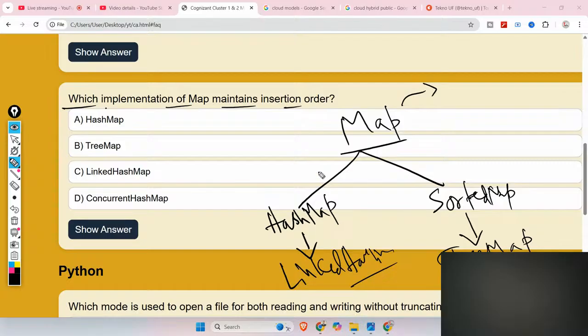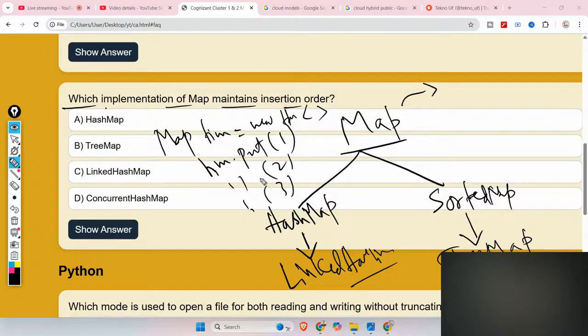Whenever you are using hash map, let's say you have written Map hash map is equal to new HashMap, and you are using the put method to put some values, put 1, 2, 3 line by line. If you are printing the values of the hash map, then you will not get 1 2 3 in proper order. Now, how to get 1 2 3 in order? In order to get these in order, you have to use linked hash map, which will help you to return all those values in insertion order.